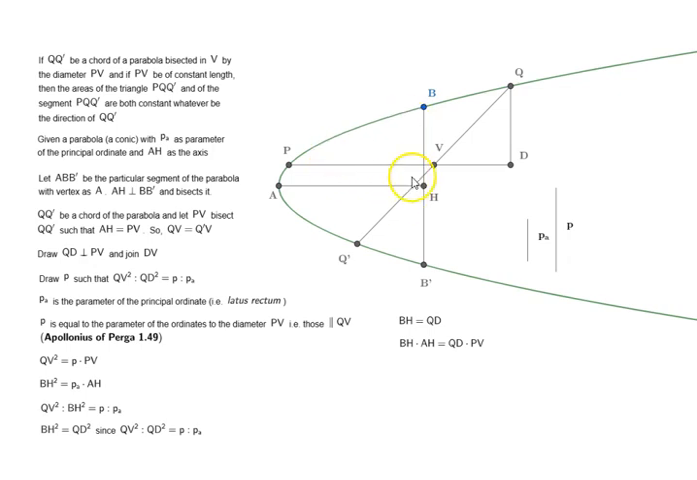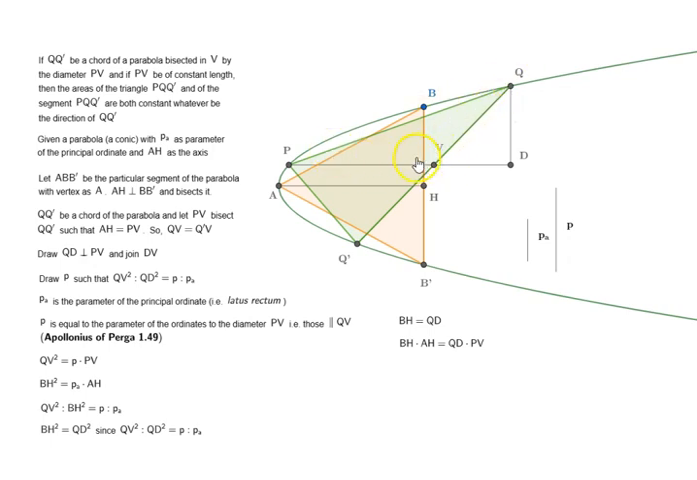ABH, BH is the height of the triangle and AH is the base of the triangle. We know the area of the triangle is half of the base into height. Now, if we double BH to get B prime, we will end up with AH times BB prime. Similarly, QD is the height of the triangle PQQ prime. So let me draw that. And this is the triangle ABB prime. Now here, PQV